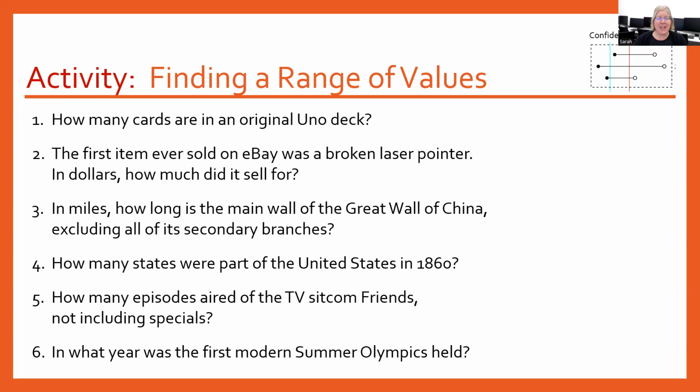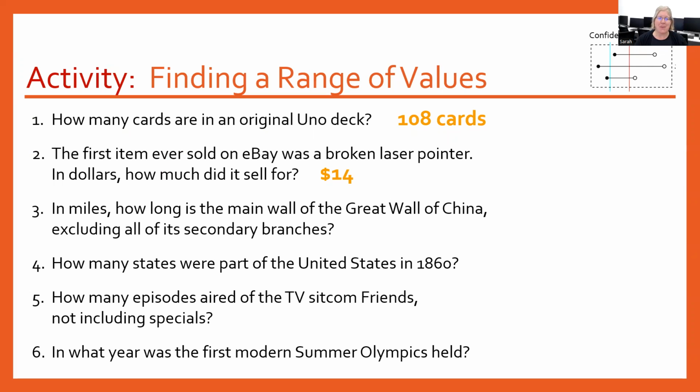All right, so how many cards are in an original Uno deck? 108 cards. The first item ever sold on eBay was a broken laser pointer. In dollars, how much did it sell for? So this is $14. So if $14 is in your interval, that means that your interval did a good job of estimating that population mean. And if not, then it's one of the few times that it escapes your confidence interval and it doesn't capture that true value.